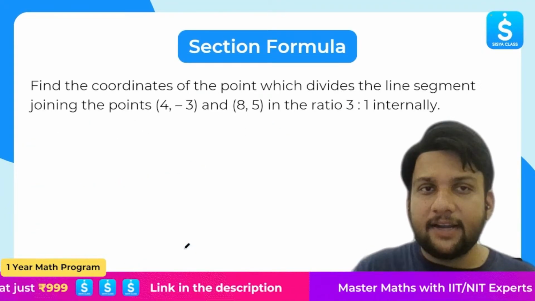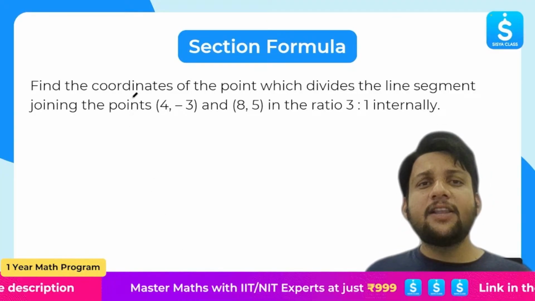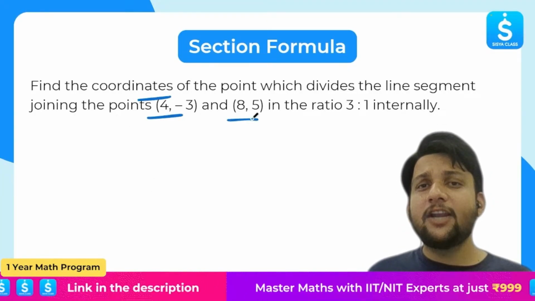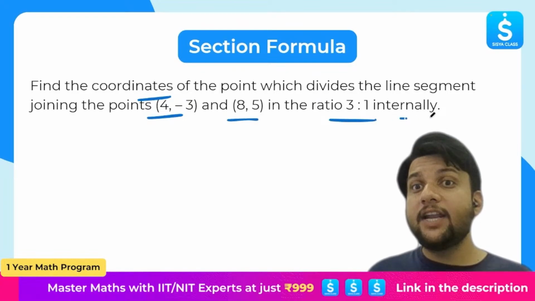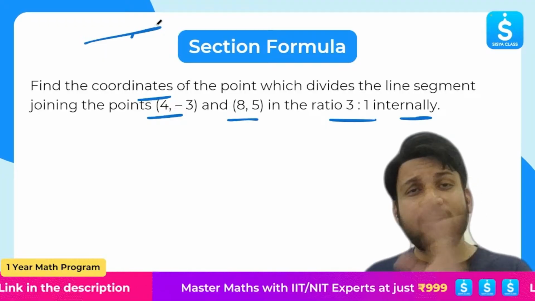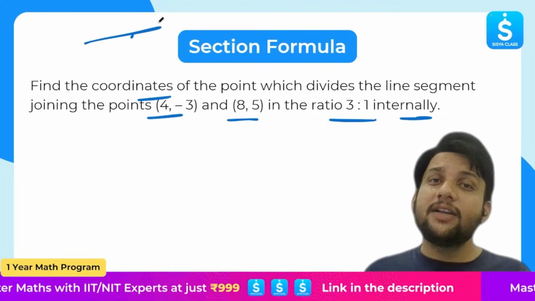Great. All right. So here is the question. Find the coordinates of the point which divides the line segment joining the points (4, -3) and (8, 5) in the ratio 3:1 internally. What is internal division? Whatever division we are learning is internal. External division is not in our syllabus. We will learn in higher grades.